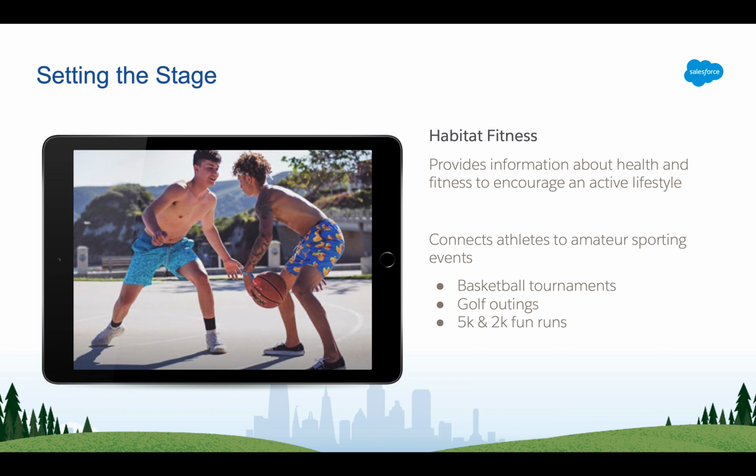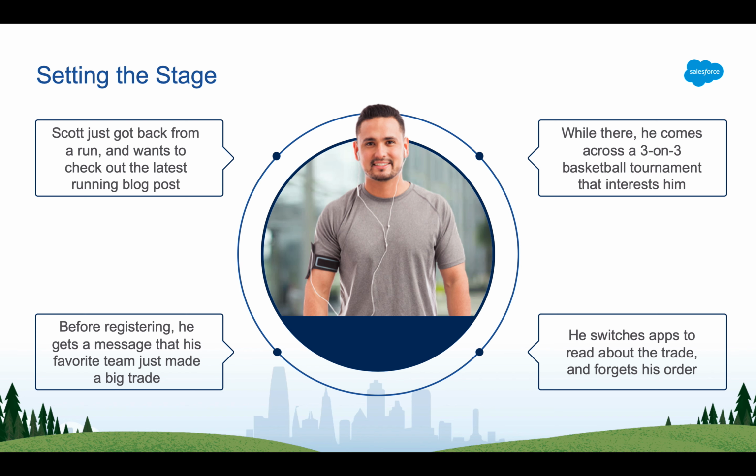Before we get into the demo, let's set the stage. Habitat Fitness is a fictional health and fitness brand that encourages an active lifestyle through blogs and promotion of amateur sporting events. Scott just got back from a run and decides to check out the latest running blog post on Habitat Fitness. While on the site, he sees a 3-on-3 basketball tournament that piques his interest, so he takes a look at it. After clicking the link, he receives a notification that his favorite team just made a big trade, so he switches apps to read all about it.